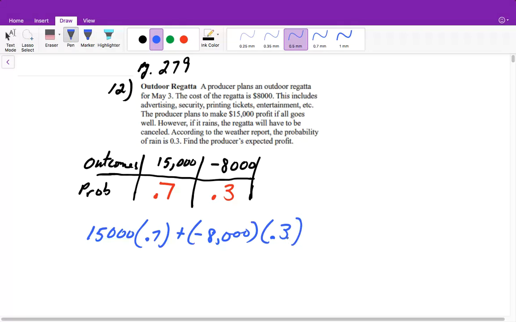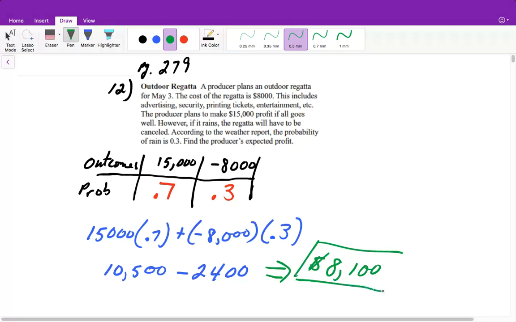So 15,000 times 0.7 is equal to 10,500. And negative 8,000 times 0.3 is equal to negative 2,400, so it'll be minus 2,400. And then this will give us an overall expected value of $8,100. So that means on average, he can expect to make $8,100.